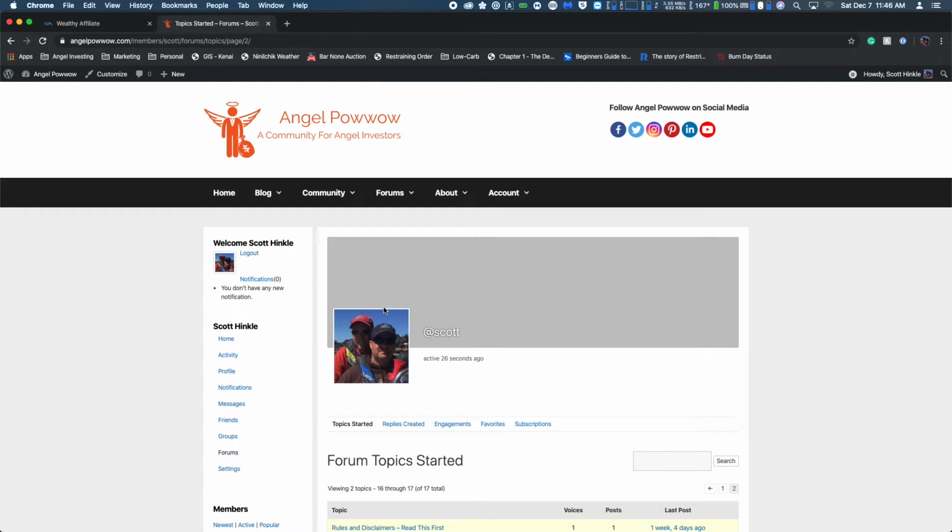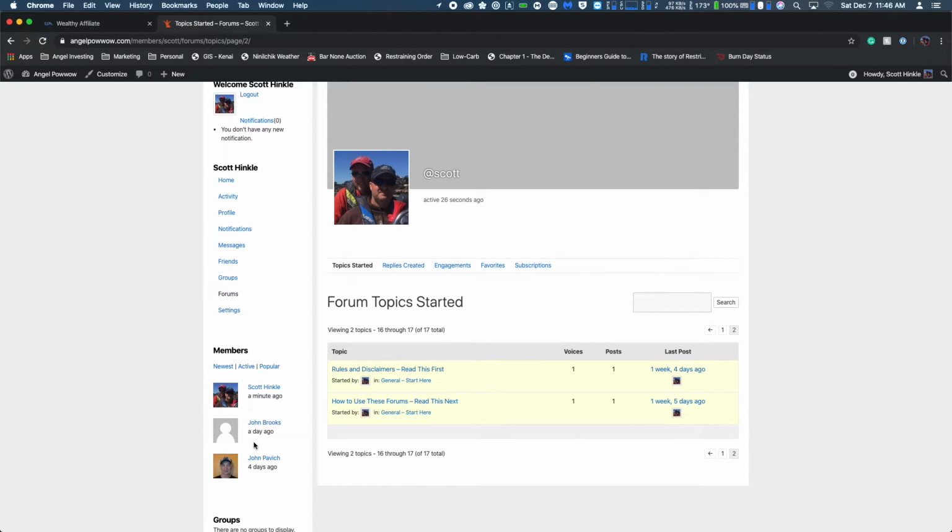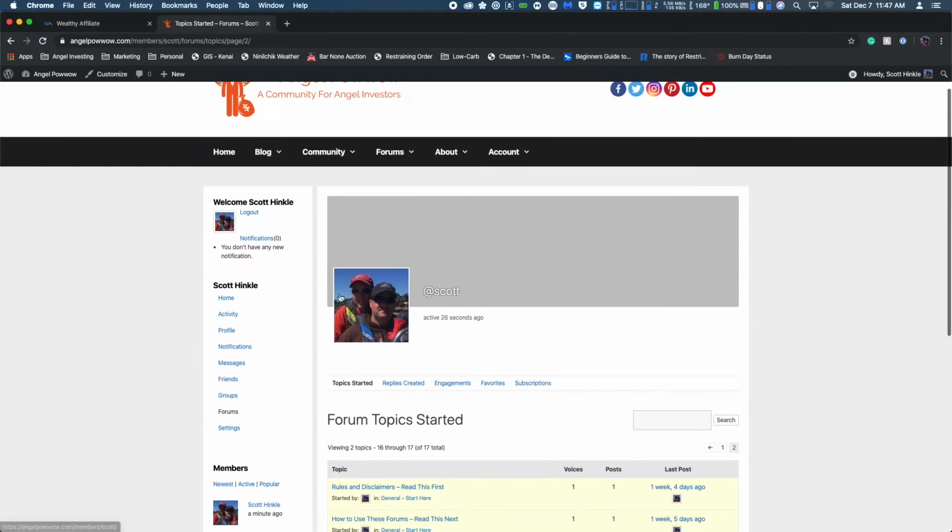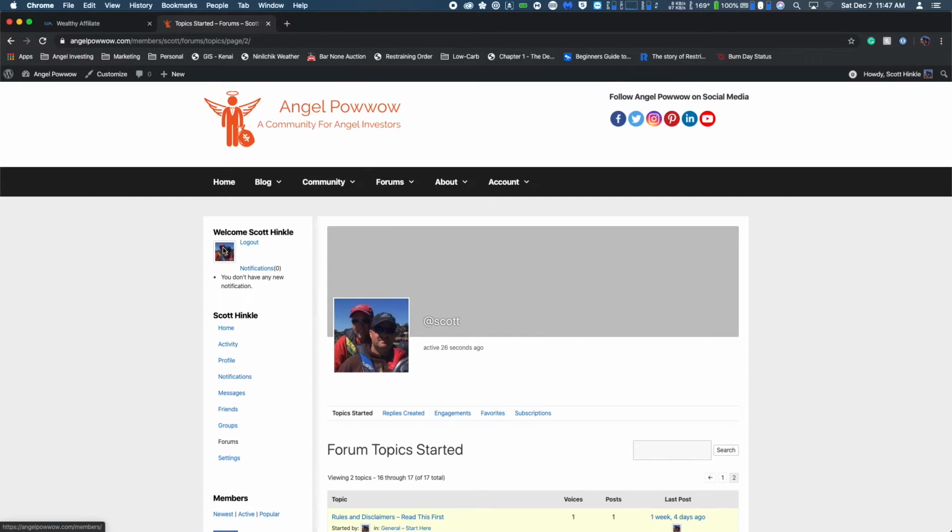Now that we've gotten all that set up, like I said, you can go to the community and look at their activity. This will just show you everyone in the community's activity. You can go to groups, which just shows you all the groups, or you can go to members and click on individual members and check them out, or you can find them if they're here. But this will only show a limited number in the left-hand column here. So the way to see everyone is to actually go to the full members section.